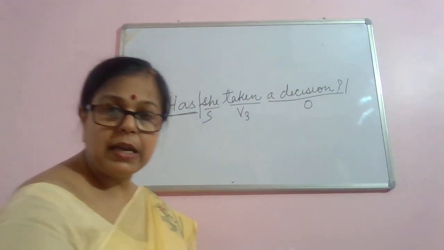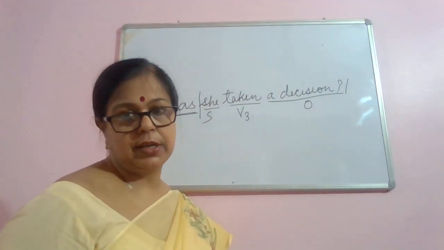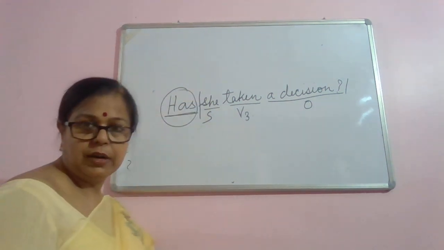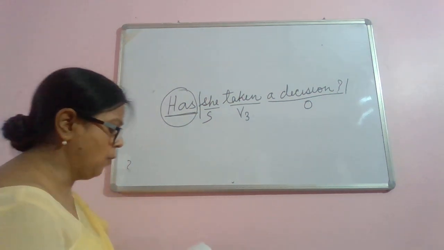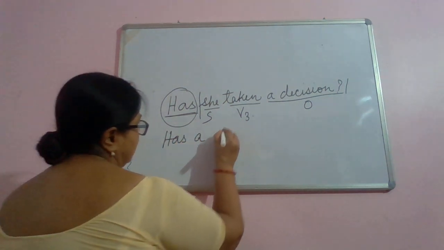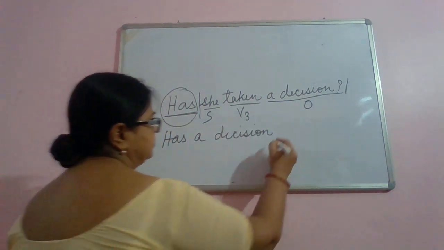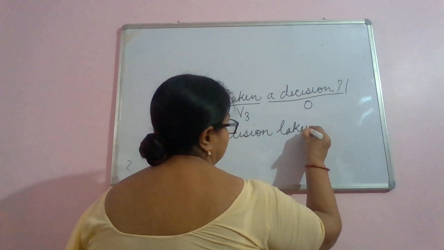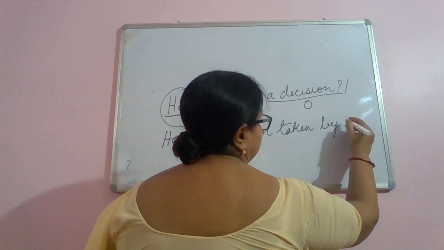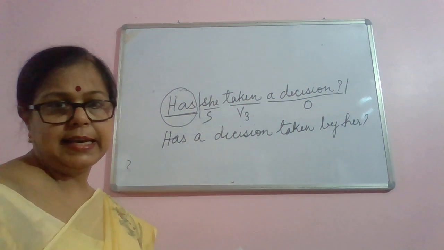Now, since it is an interrogative sentence, you will have to add a verb before the subject. So, where is the verb before the subject? This is the verb before the subject. Now, has a decision taken by her. Has a decision been taken by her.